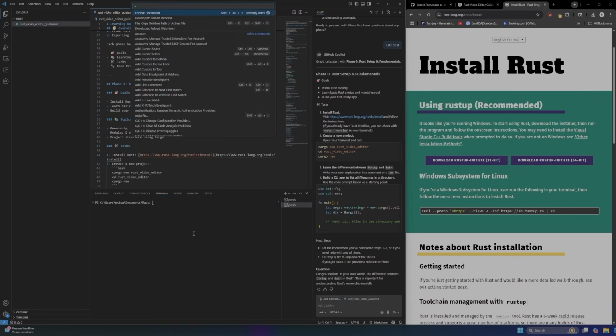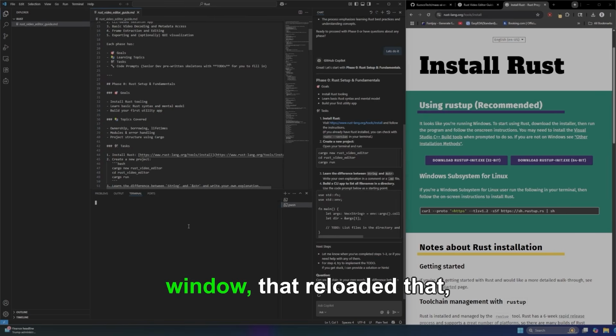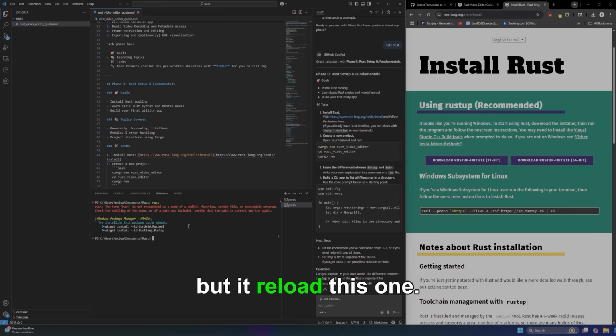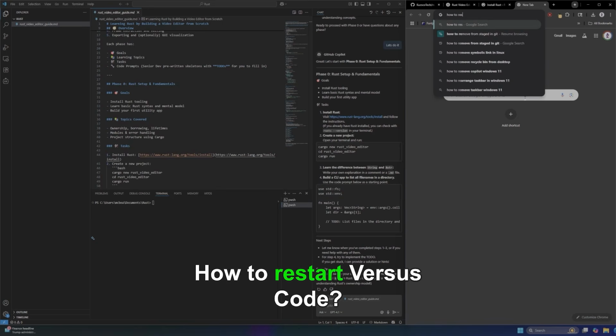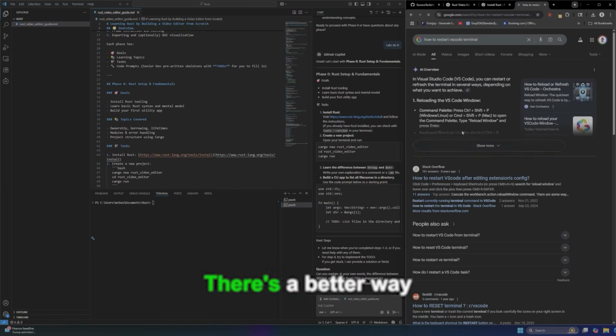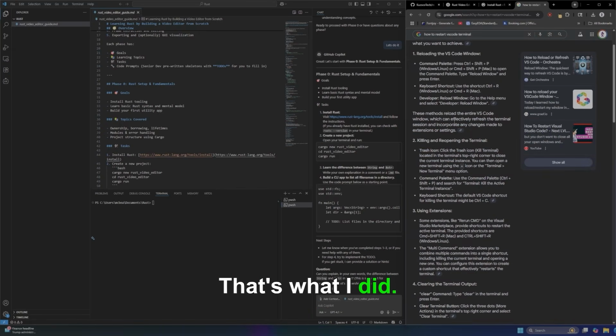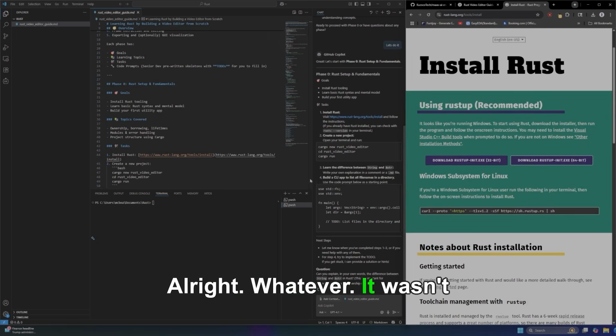So if you do Control P and then you do reload window, that reloaded that, but did it reload this one? No, maybe it's rustup. I'm gonna guess that I have to restart my VS Code. How to restart VS Code. There's a better way to do this. That's what I did. Alright, whatever. It wasn't helpful. Okay, anyways, I installed it.